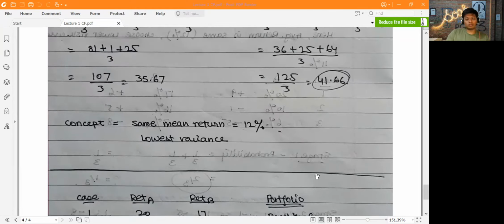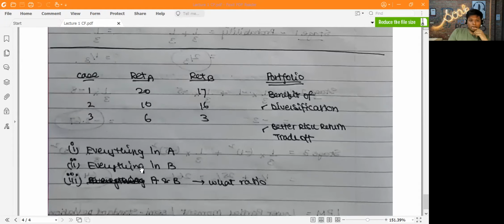I forgot to mention this. In this case, we have seen that there's a 12% return. If both the shares have 12% return, the one which has the lowest variance will be better for an investor, because the variance is lower. So this one is more risky, and I'll take the other one because my chances of getting that return are higher. So this is the last concept where sir ended the class.